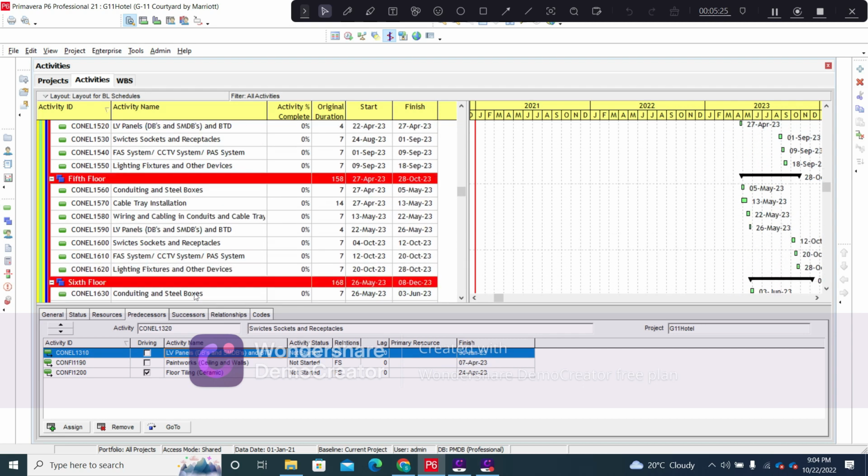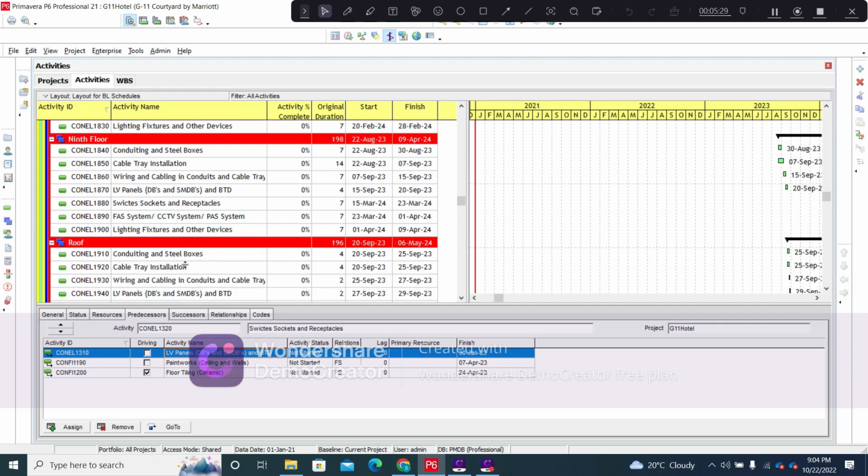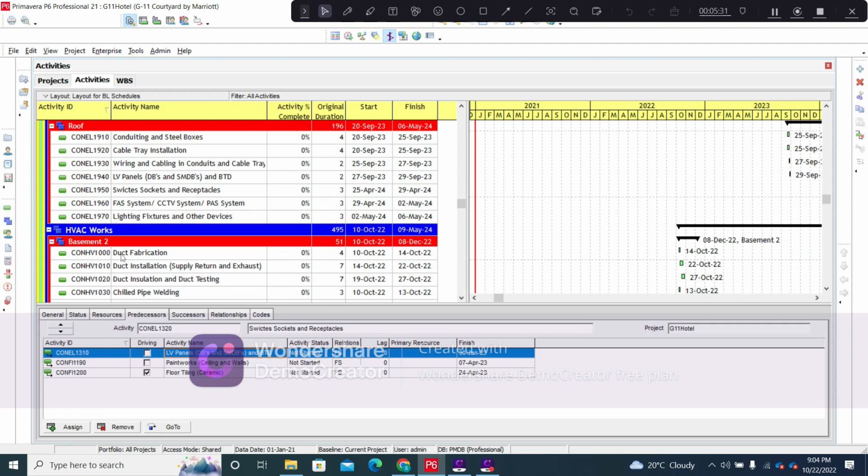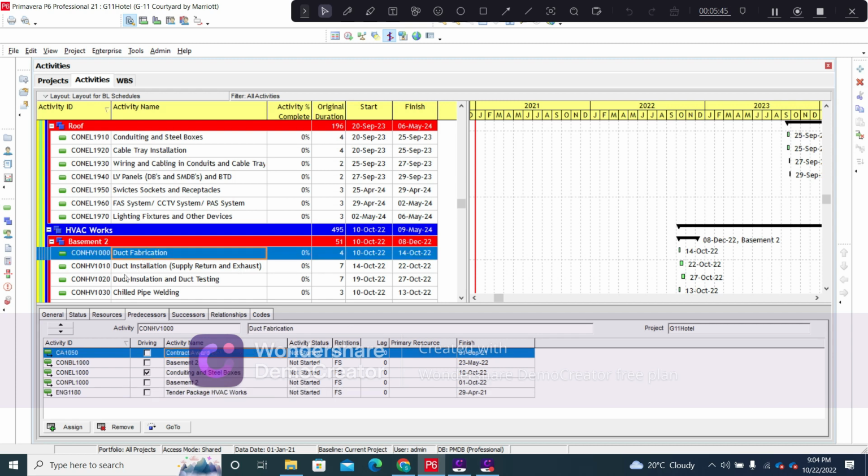Here you can see all the activities that come under the electrical works, and once we have completed all the activities in the electrical works, we will move on to the HVAC works, that is the heating ventilation system. On this particular project, we are following the chiller system with chilled water piping that will be utilized to carry out the cooling of the said building.